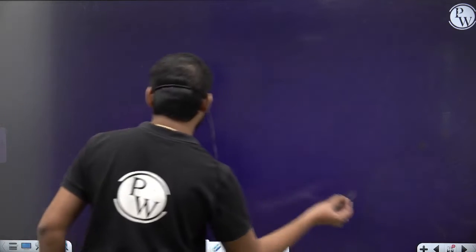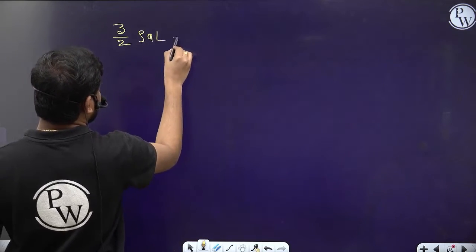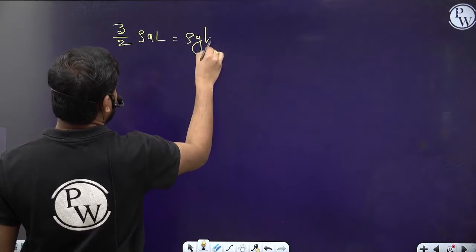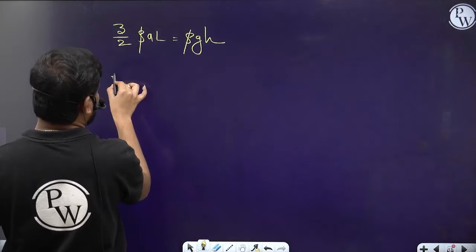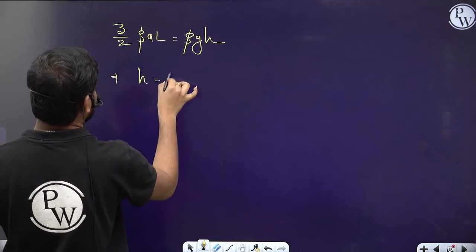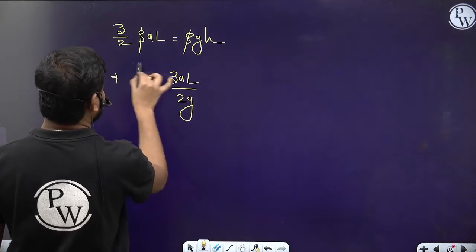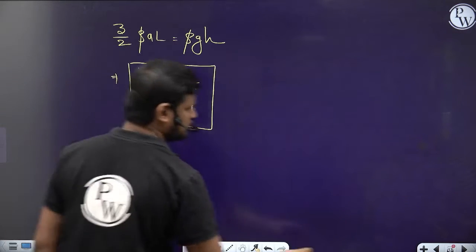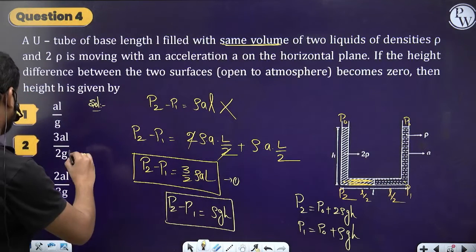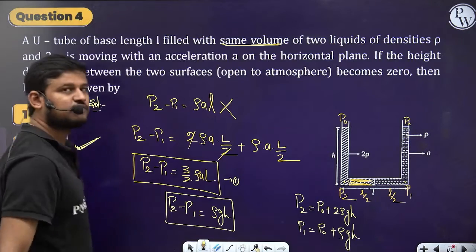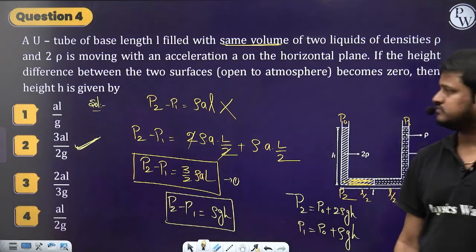So we get 3 by 2 rho AL is equal to rho gH. Rho gets cancelled. We need H, which is 3AL by 2g. So the height H they are asking is 3AL by 2g. Option 2 is the correct one. Clear, everyone? Chal.